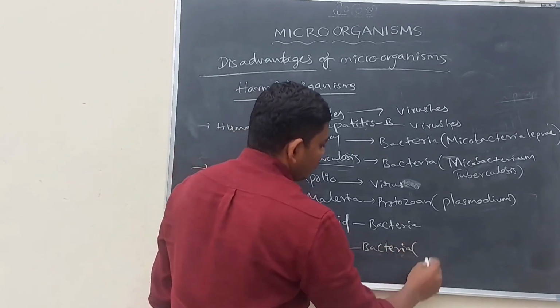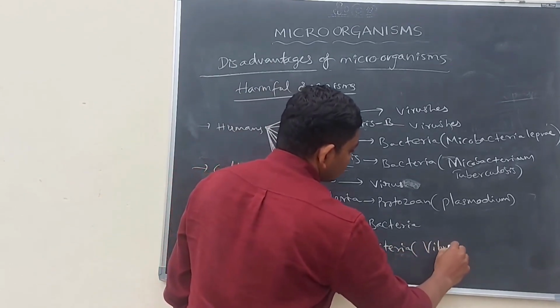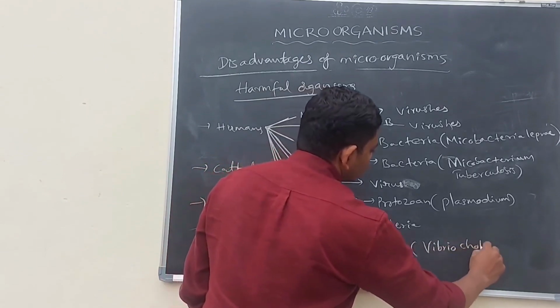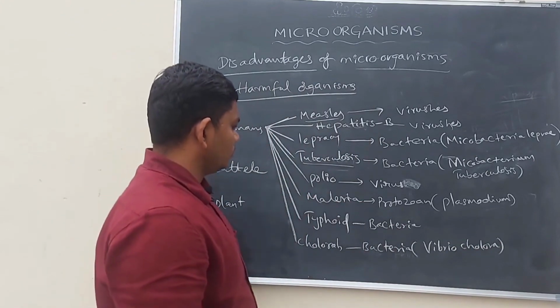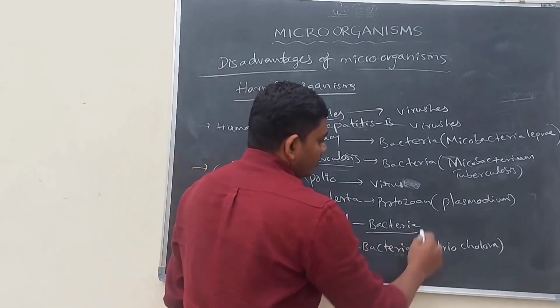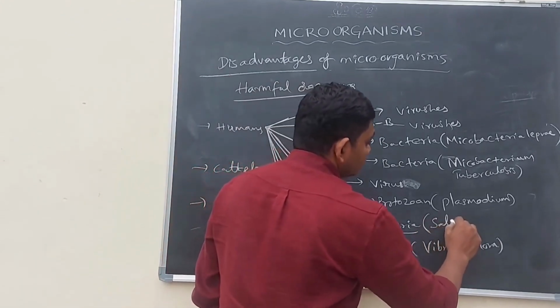The bacteria name is Vibrio cholerae. The typhoid bacteria name is Salmonella typhi.